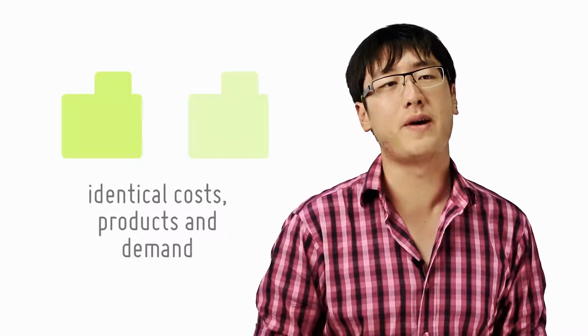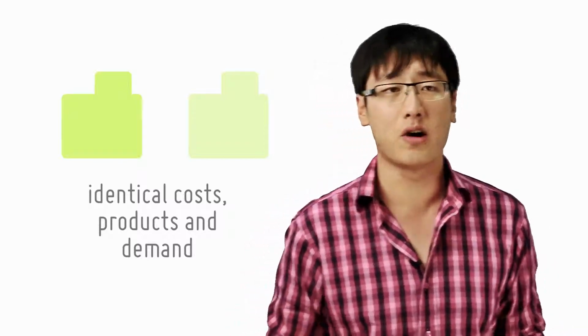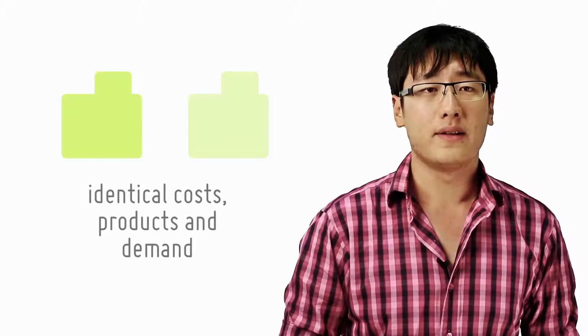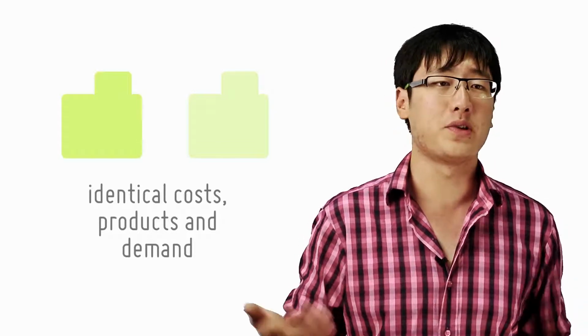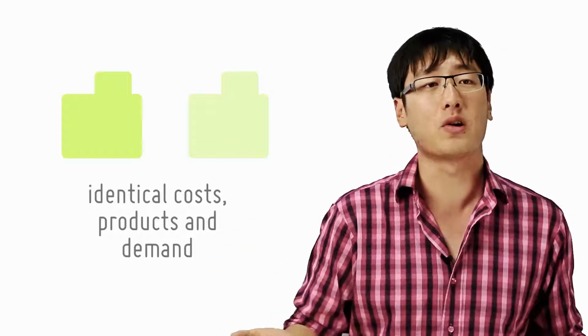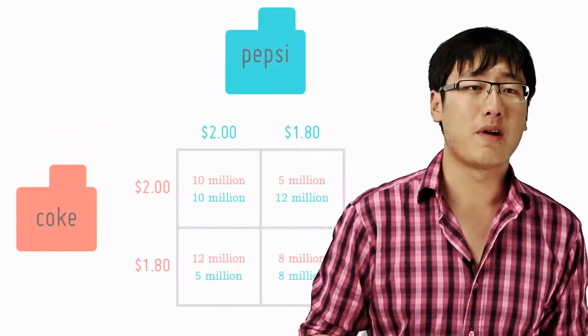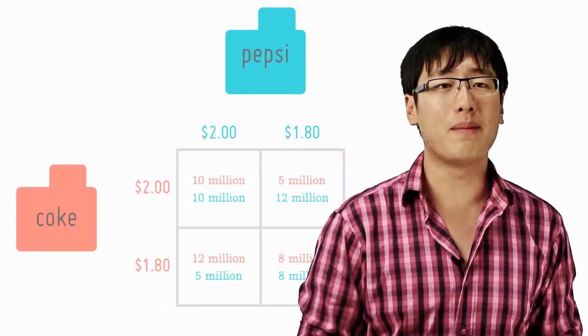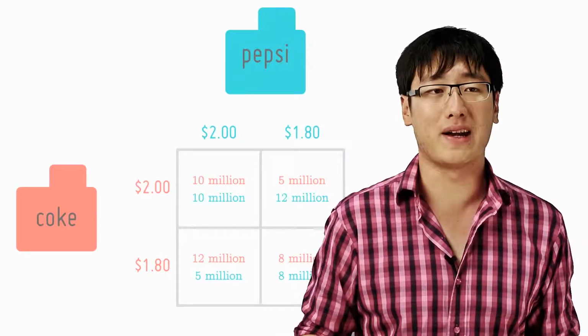The simplest case is where there are just two firms with identical costs, product and demand. Now, they are both considering which of two alternative prices to charge. Well, let's consider these two firms to be Pepsi and Coca-Cola. So let's look at this table. We have Coke and Pepsi here. Let's assume that both firms are charging $2 right now for the drinks.